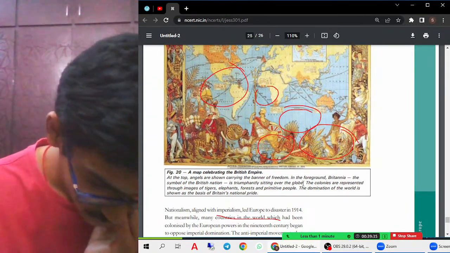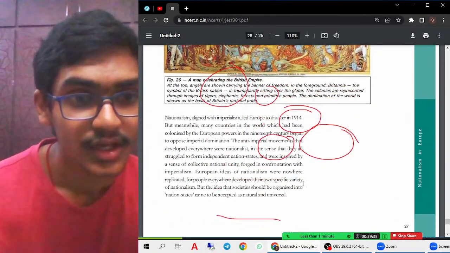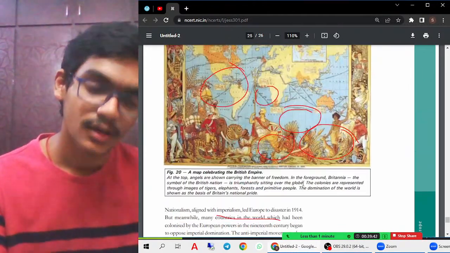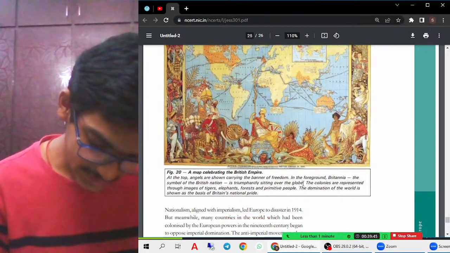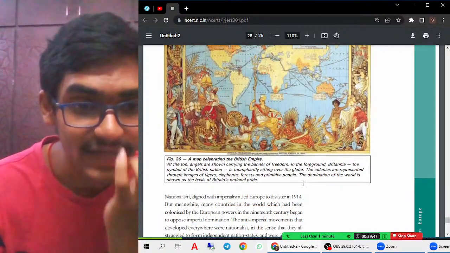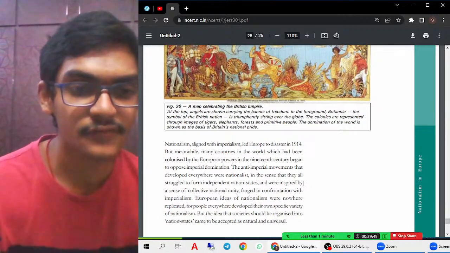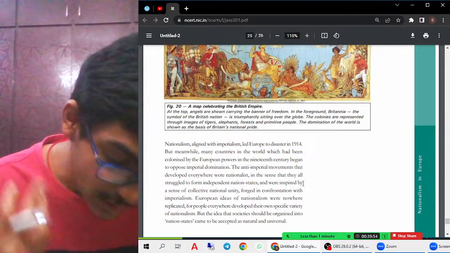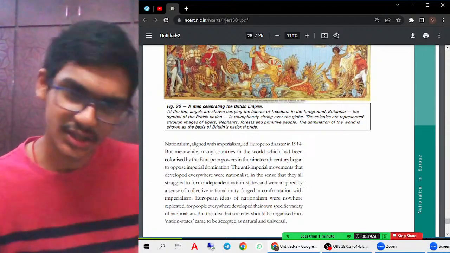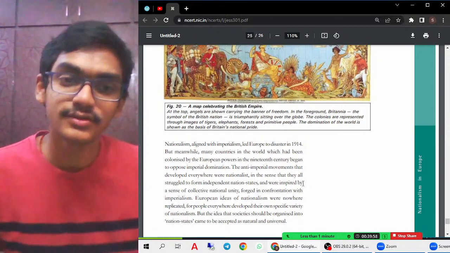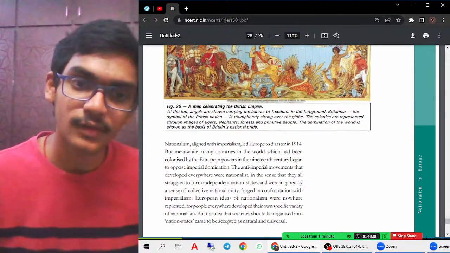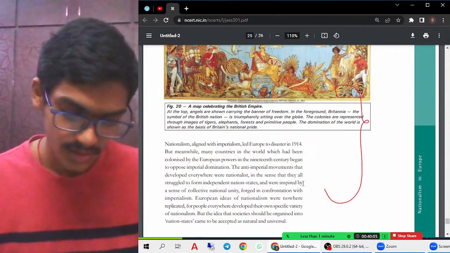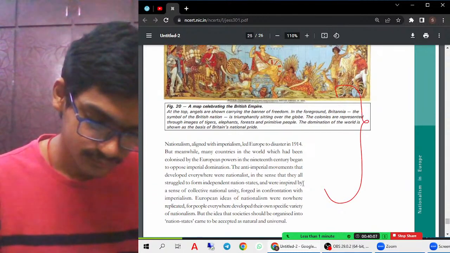About 1 minute is only there, it is going to end. So this is showing the European map, which is showing the British map. So from this we come to the end of this chapter. This shows that the anti-imperial movements that developed everywhere were nationalists. Anti-imperial movements, that means they were against the idea of occupying and extending territories to other lands. So with the help of this, we understood about the national unification processes of different countries. That is what we try to understand from this entire thing.